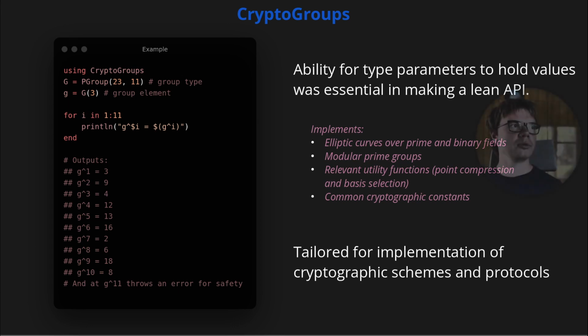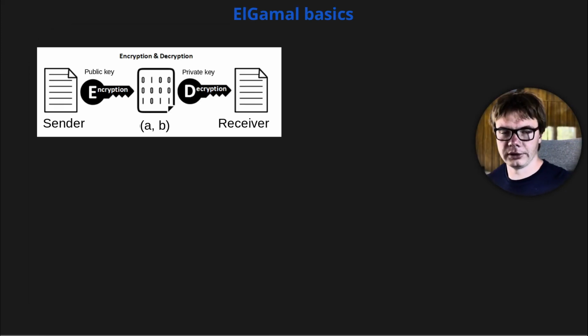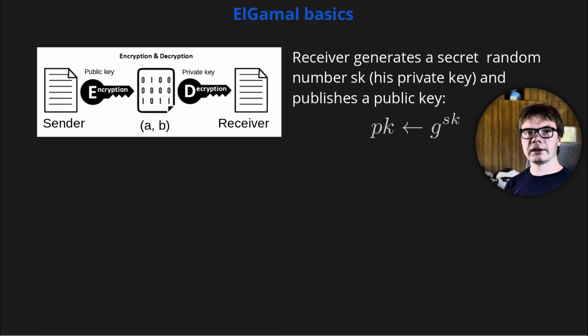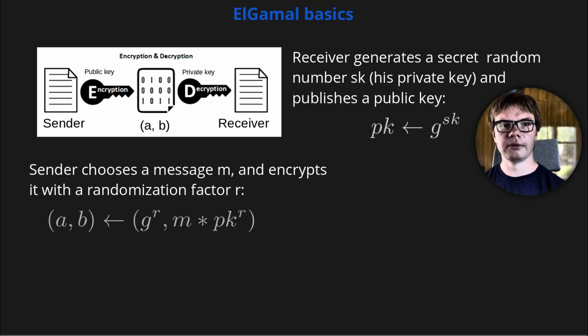But before we can move into the proofs of shuffle, we need to recall the basics of the ElGamal cryptosystem. For example, consider two parties, sender and receiver, where the latter generates a secret and publishes a public key. In ElGamal, the sender chooses a group element M freely, which is his message, and encrypts it with a secret randomization factor R, forming a tuple A-B, which holds an encrypted message as shown on the slide.